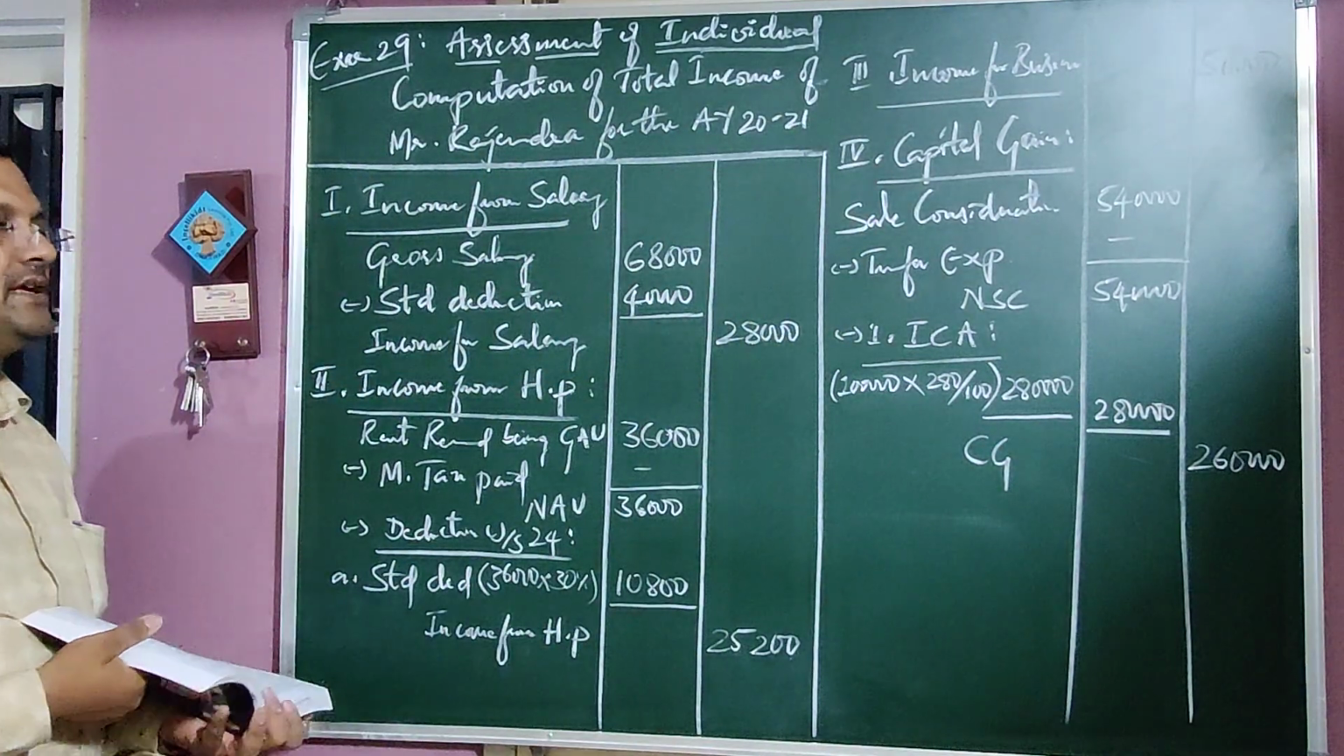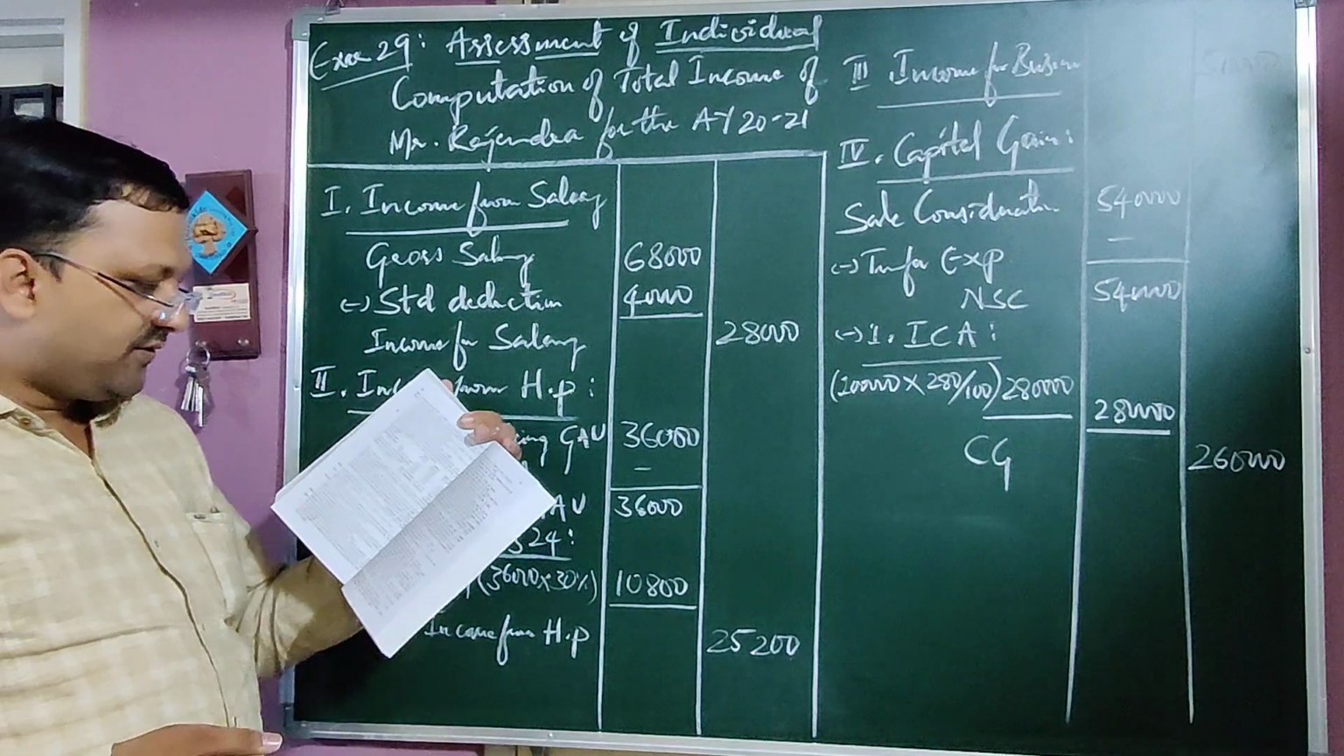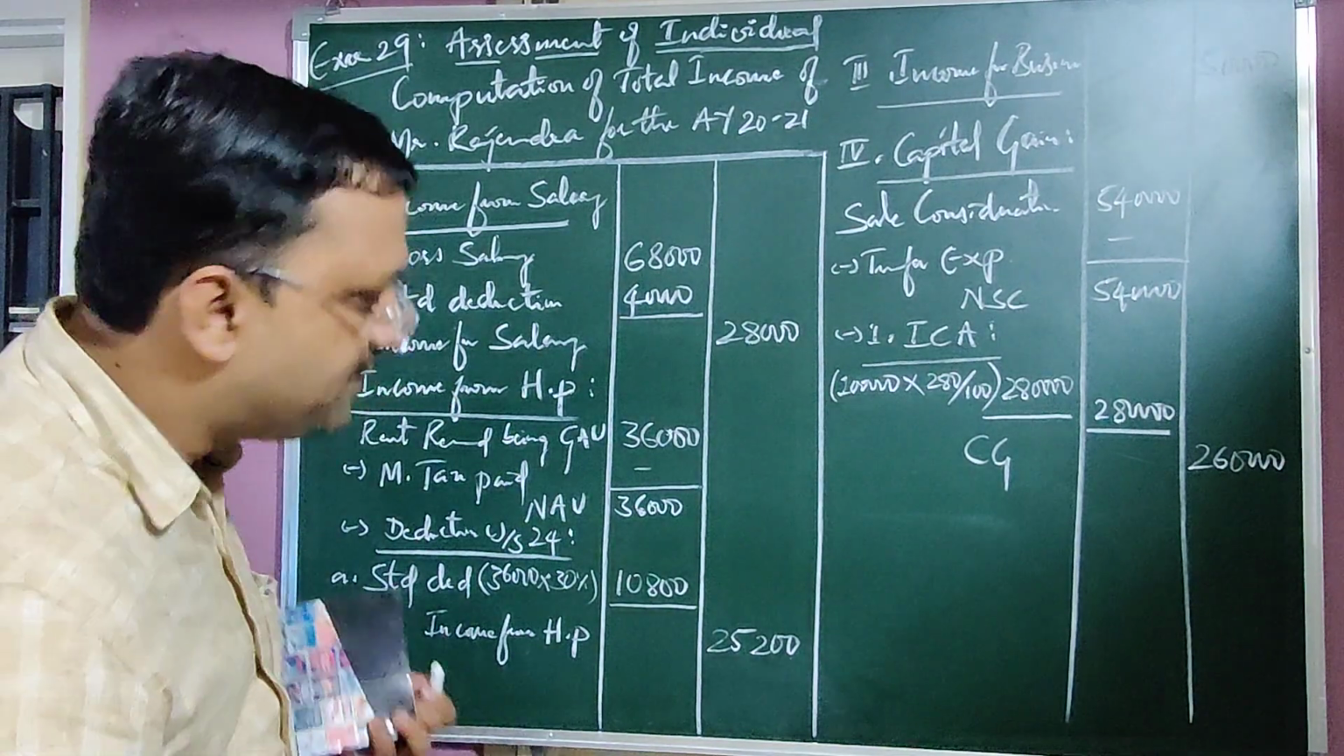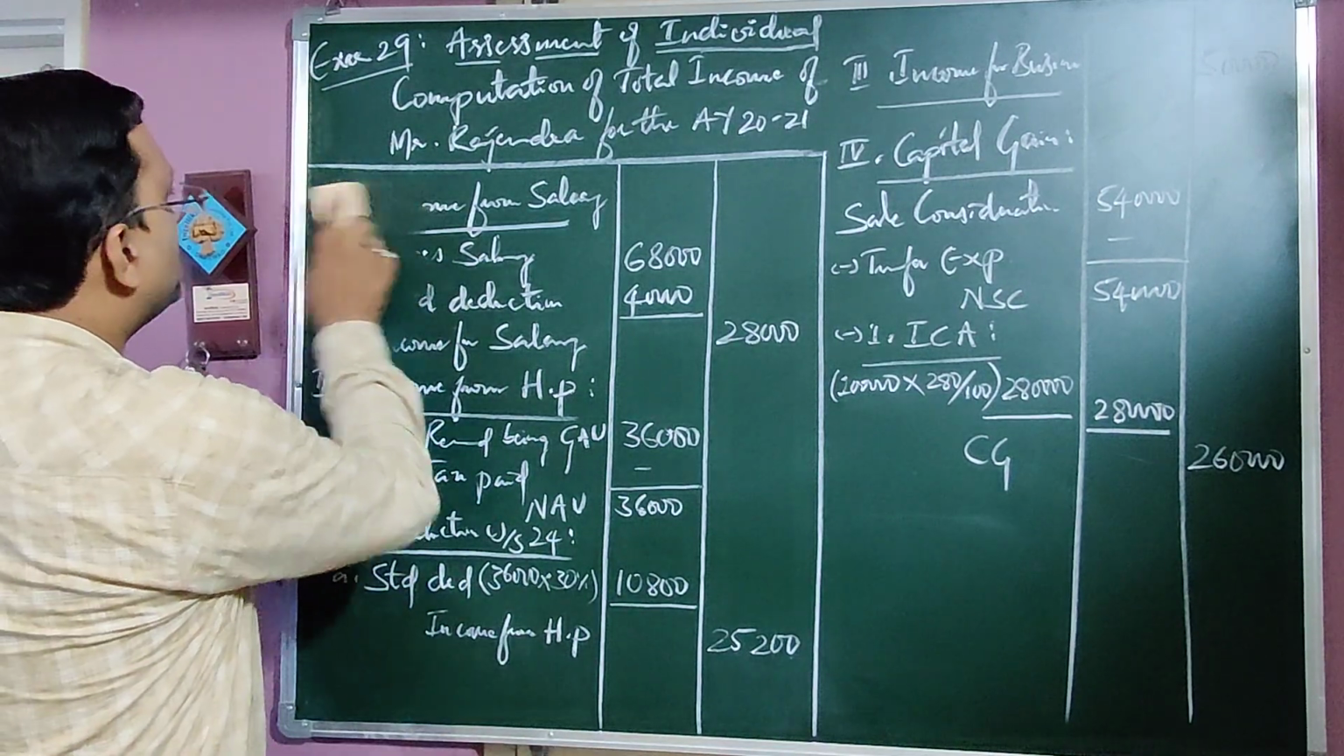Then after this, you need to go with income from other sources. The fifth head, income from other sources. First, let us discuss income from other sources again.